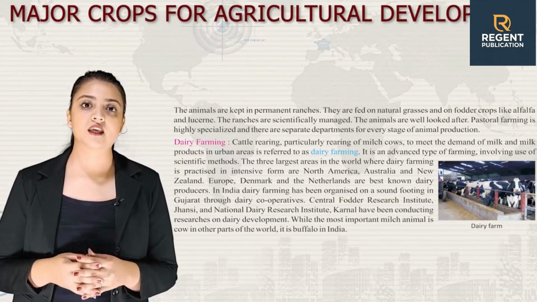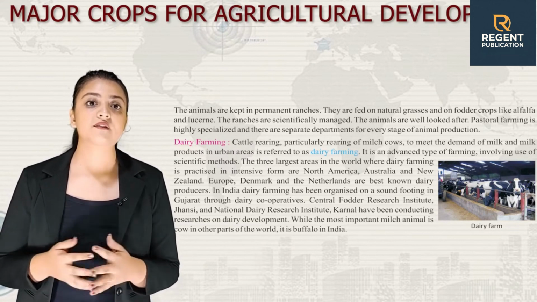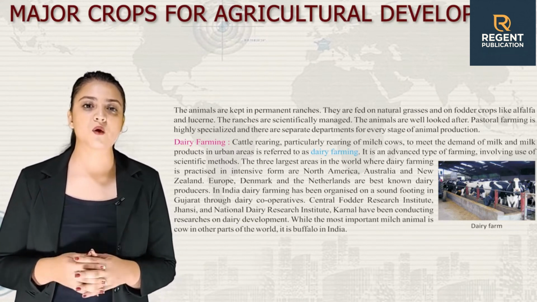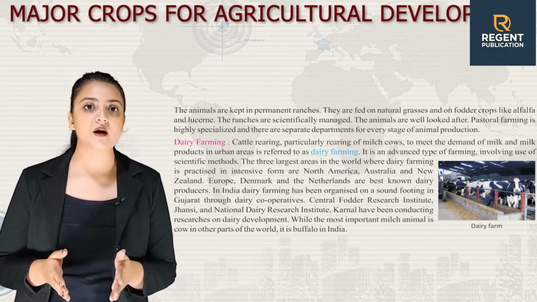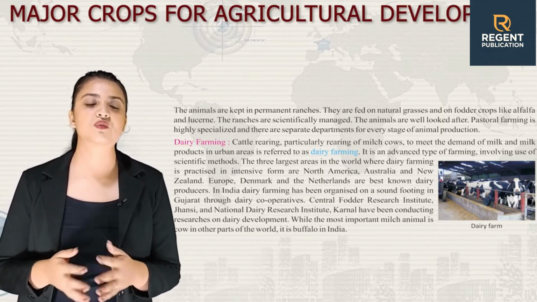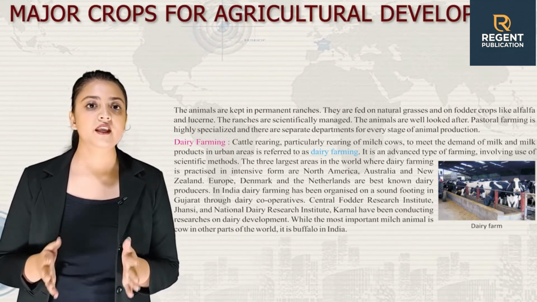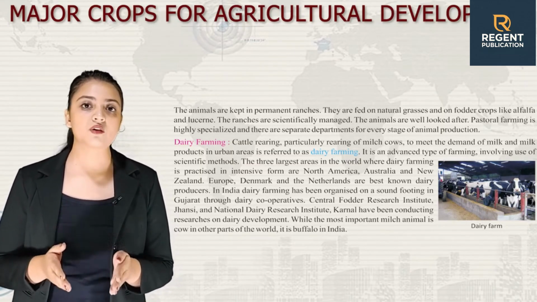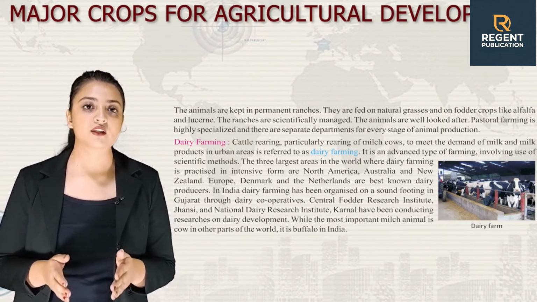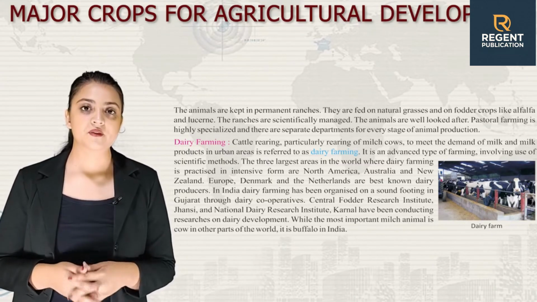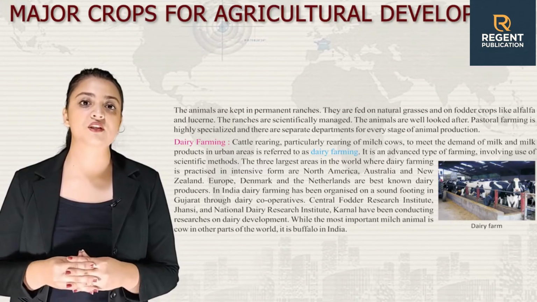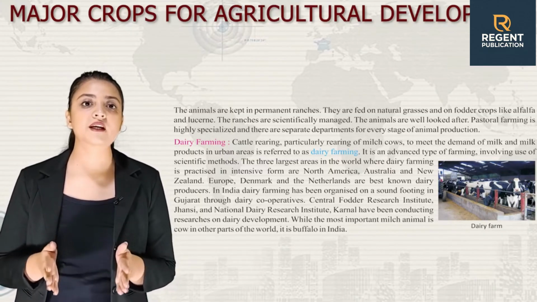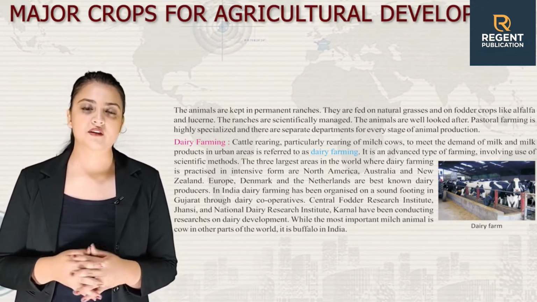The three largest areas in the world where dairy farming is practiced in intensive form are North America, Australia, New Zealand, and Europe. Denmark and the Netherlands are best known for dairy producers. In India, dairy farming has been organized on a sound footing in Gujarat through dairy cooperatives. Central Fodder Research Institute, Jhansi, and National Dairy Forage Institute, Karnal, have been conducting researches on dairy development.